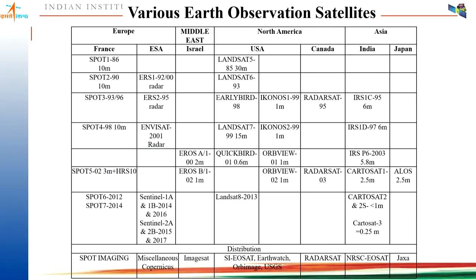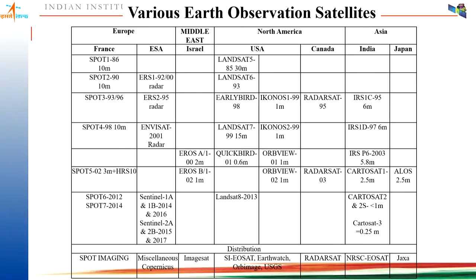But Sentinel-1 is giving you the SAR sensor. I'm going to talk about land imaging applications. Sentinel-1 has a SAR sensor and has a constellation of two satellites, 1A and 1B, which were launched in 2014 and 2016. Then Sentinel 2A and 2B, which were launched in 2015 and 2017, are able to give you data of 10 meter spatial resolution in multispectral mode.